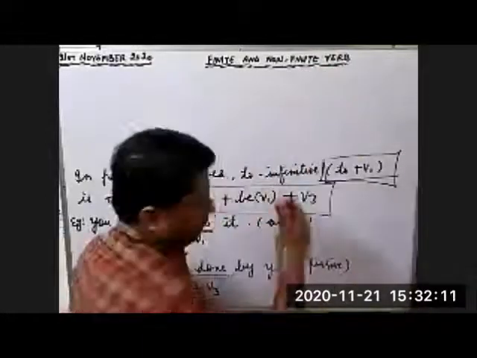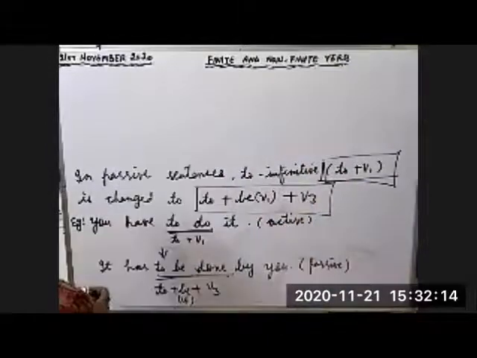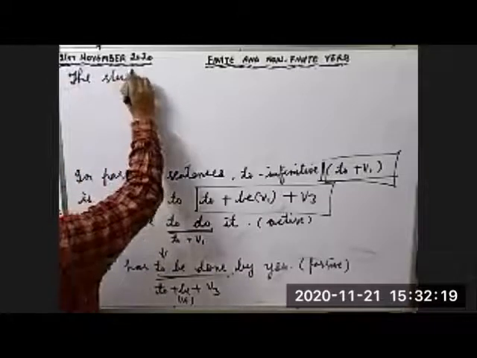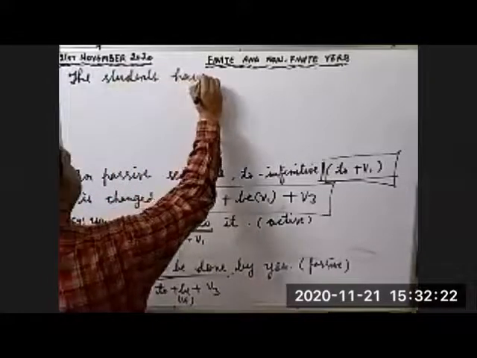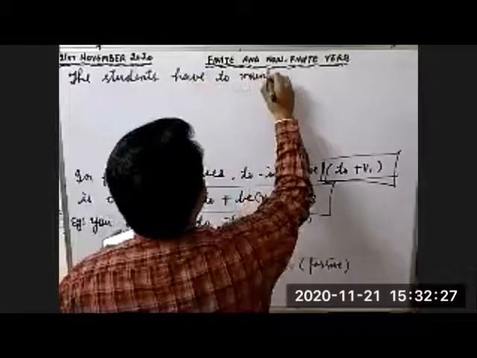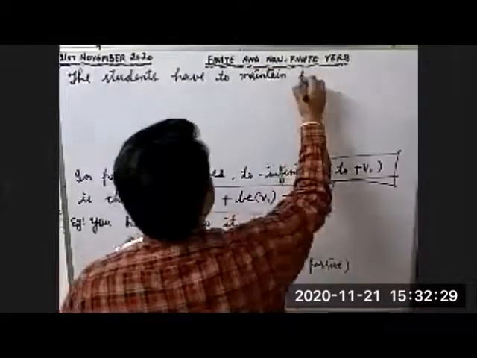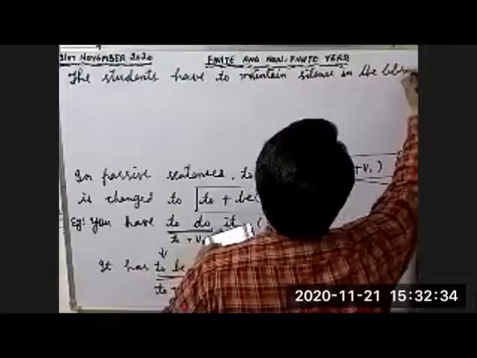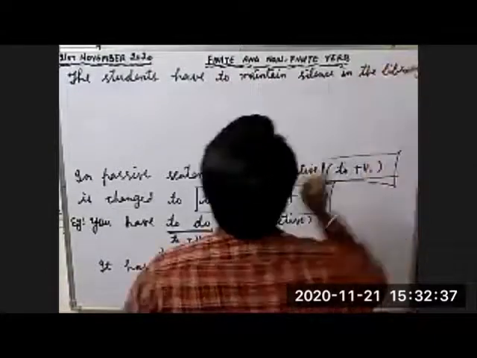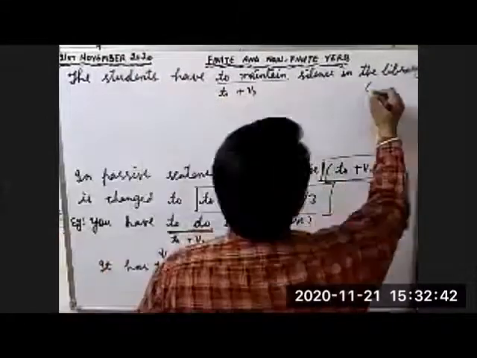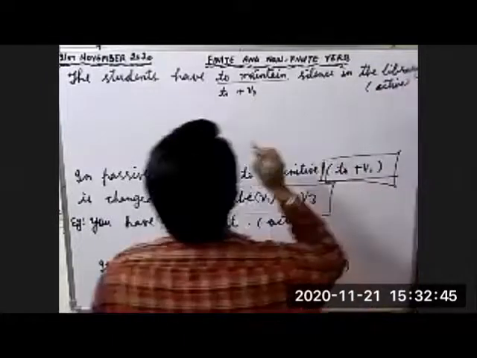One more example. The students have to maintain silence in the library. What is to maintain? To plus first form. This is active form. When you change it into passive, what will happen?